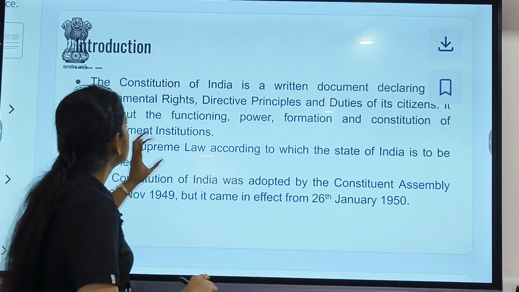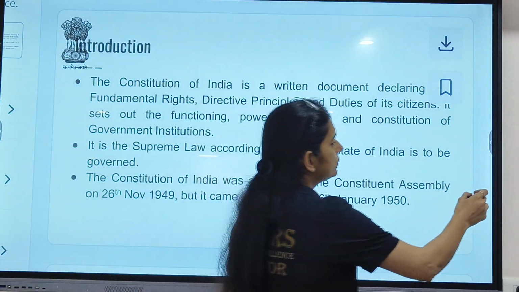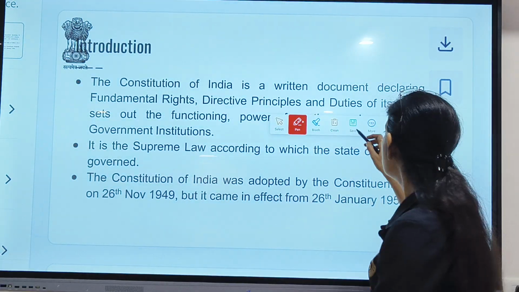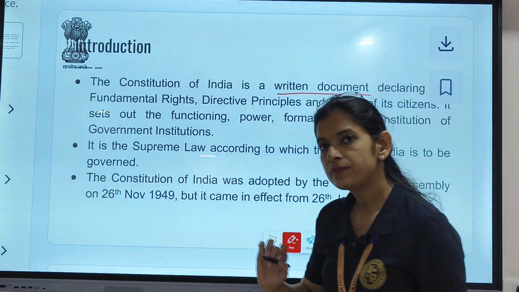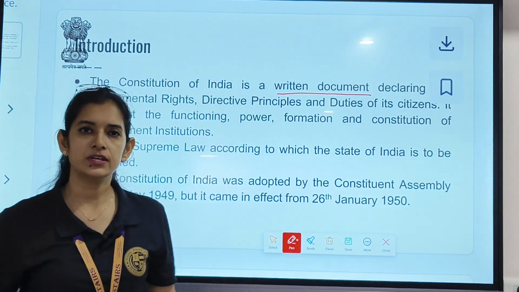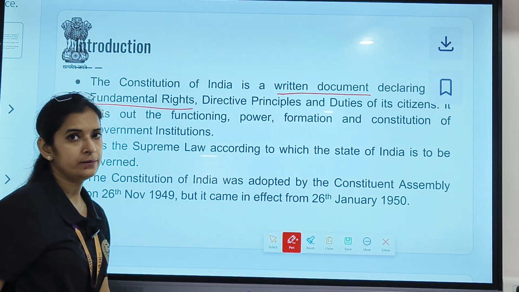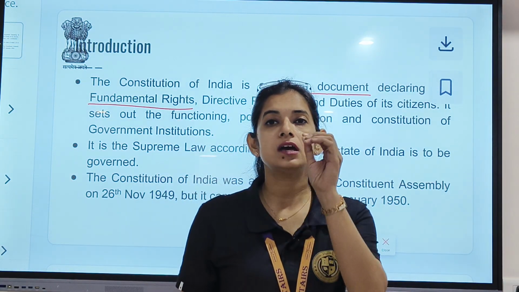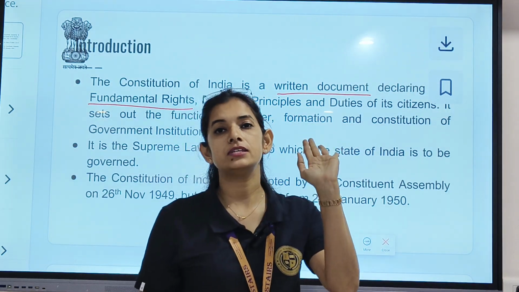Clear? So, talking about the introduction of our constitution, first of all, our constitution is a written document. Clear? What are the things included in the constitution? It has fundamental rights. What are fundamental rights? Fundamental rights, my dear, are those basic rights which are given to each and every citizen.